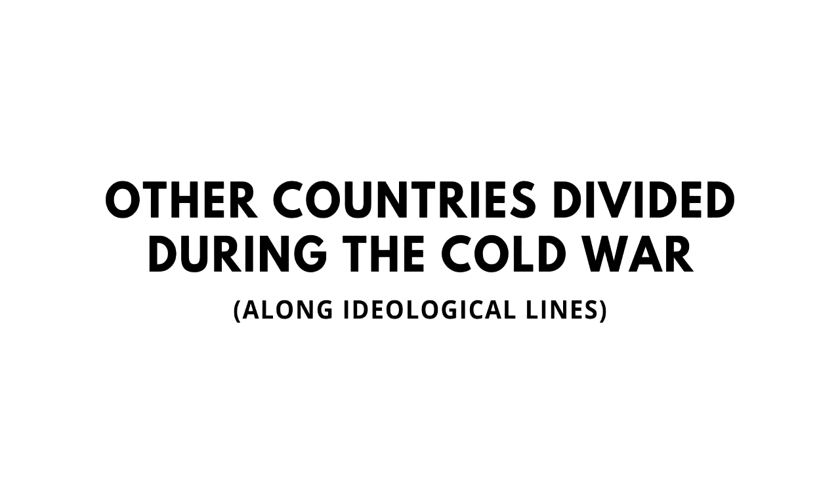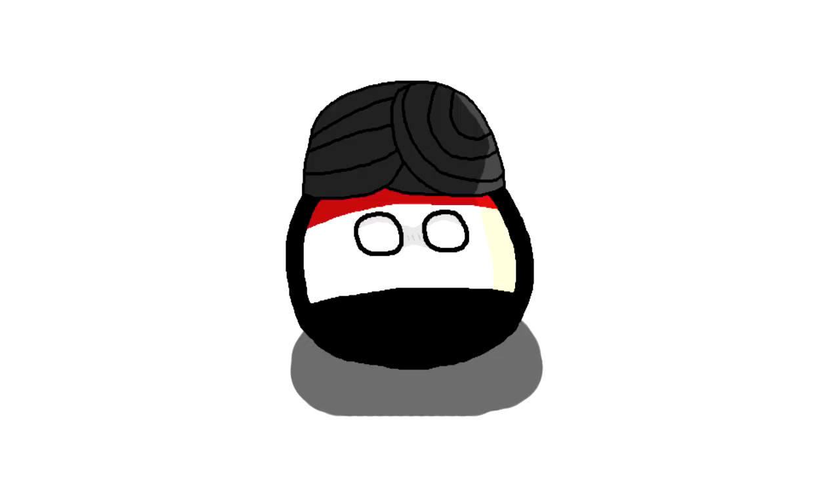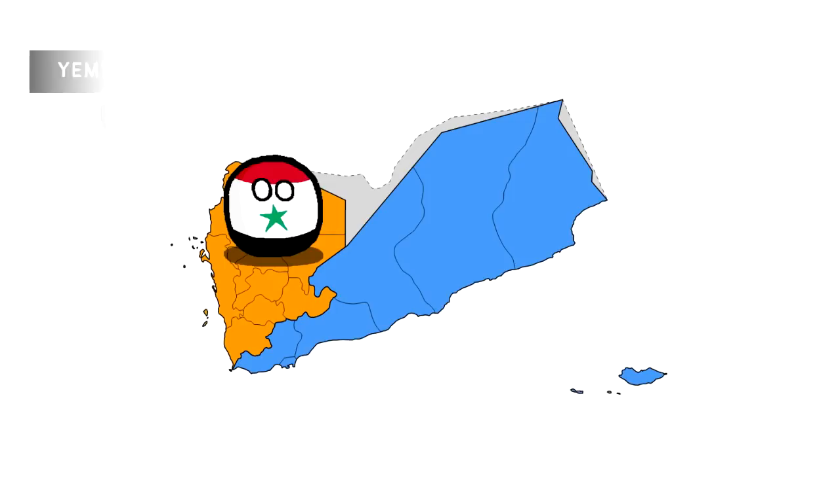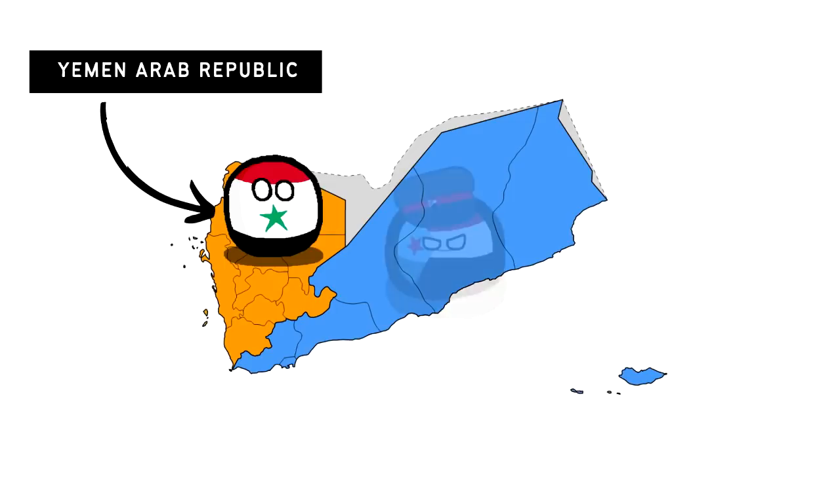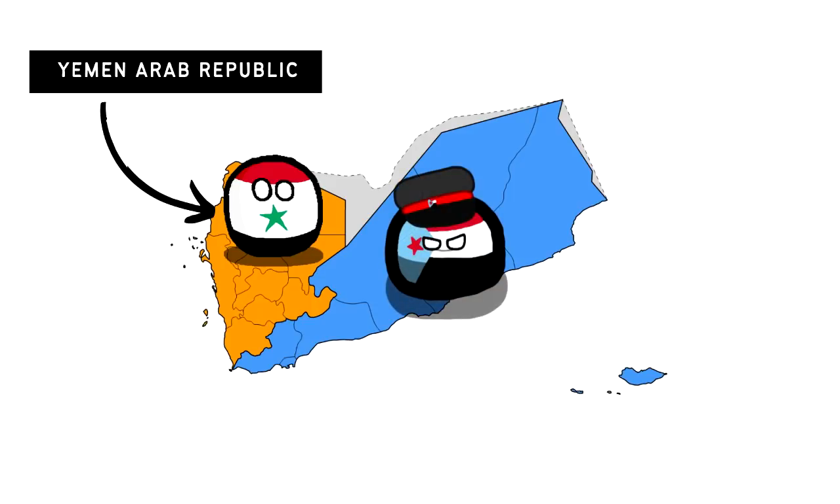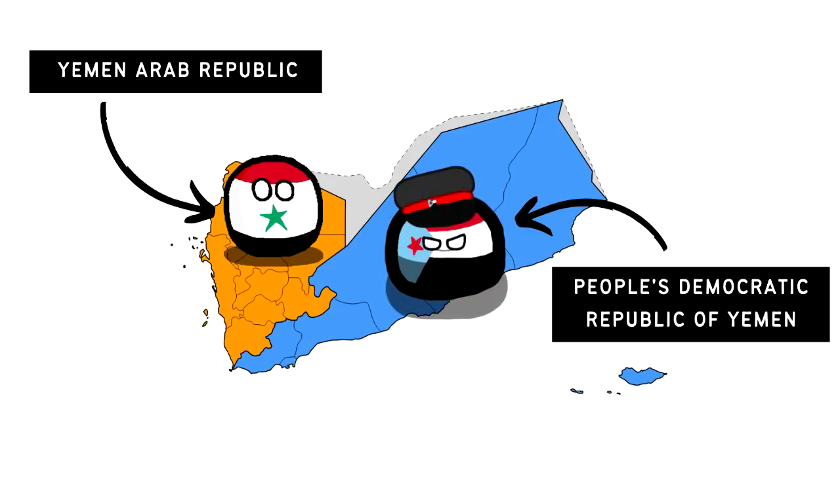There are other countries divided along ideological lines due to the environment of the Cold War. Here are some of these countries. One of these is Yemen. Yemen was divided between North Yemen, formerly known as the Yemen Arab Republic, and South Yemen, formerly known as the People's Democratic Republic of Yemen, during the Cold War.